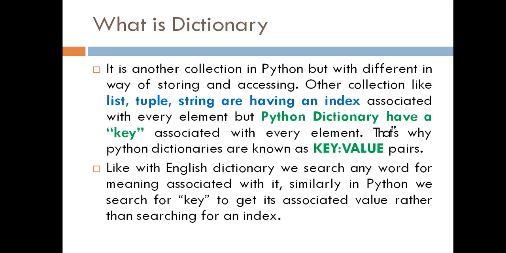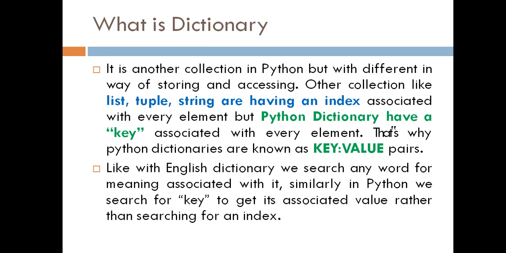So here we are not interested in an index of the total element I am talking about. Further, the index we use for the key is a different issue. But as far as the element of a dictionary is concerned, we don't use an index, we search for a key. Why will we search for a key? Because every key in a dictionary is associated with a value. If you want to know the value, then you have to search for a key. When you get a key, you will get a value. So both are a very important combination, both key and value. That's why it is called a pair.